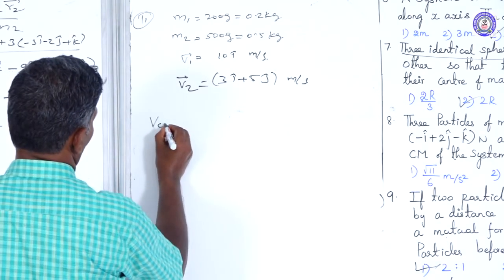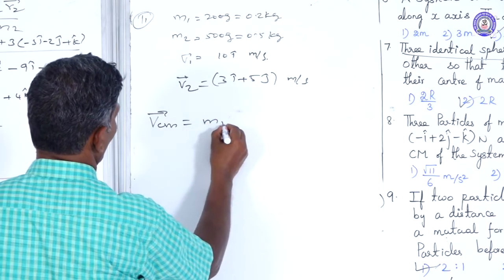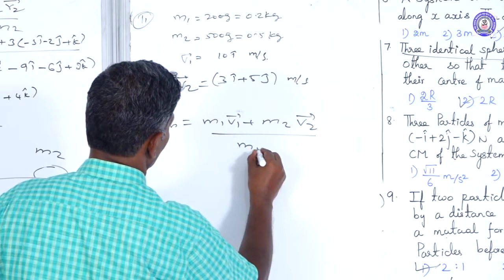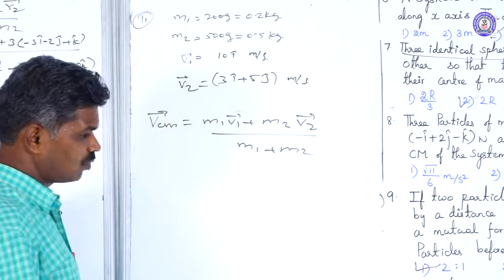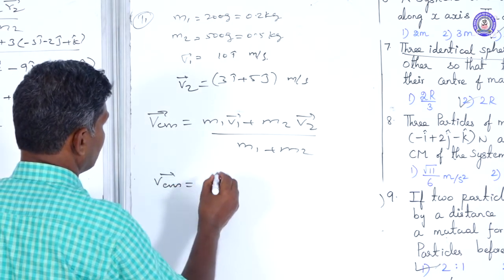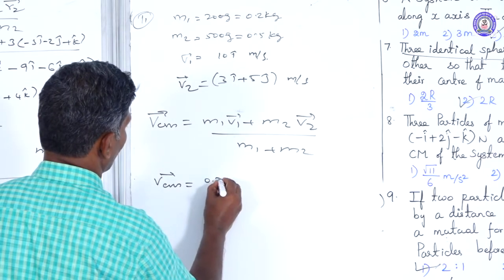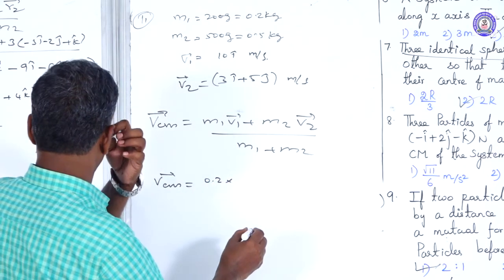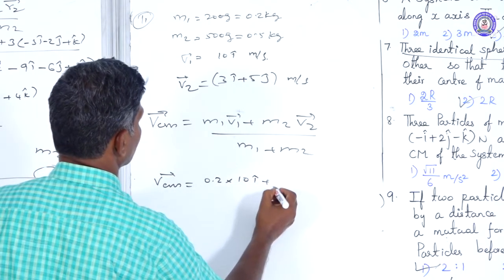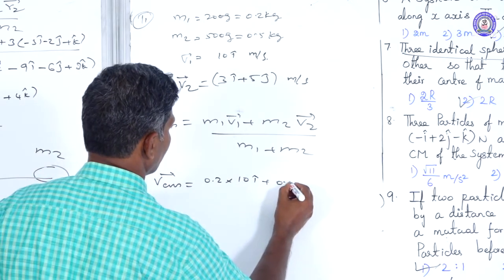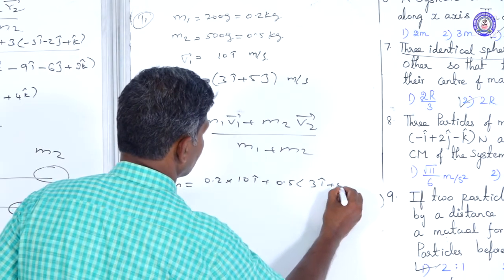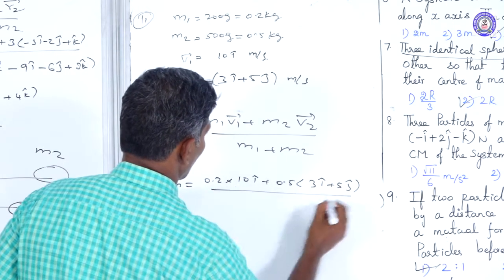So VCM vector is equal to m1 v1 vector plus m2 v2 vector divided by m1 plus m2. Now we are going to substitute the corresponding values. VCM vector equals m1 is 0.2 into the velocity vector of the first particle, only the i cap value, 10 i cap, plus the second mass 0.5 kilogram into the velocity of the second particle, 3 i cap plus 5 j cap, divided by total mass.